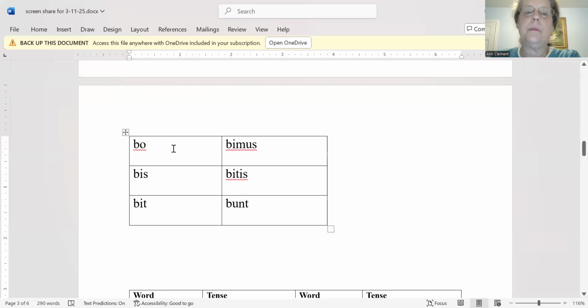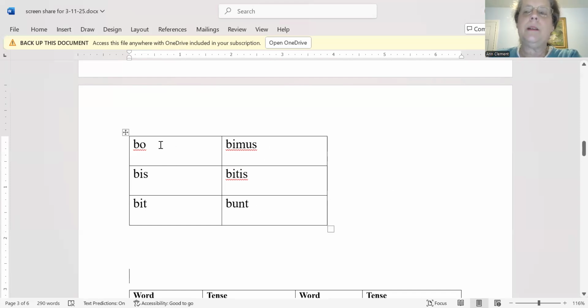Let me say that again. Bo, bis, bit, bimus, bitis, bunt. Why don't we say that together? Unus, duo, tres. Bo, bis, bit, bimus, bitis, bunt. One more time.